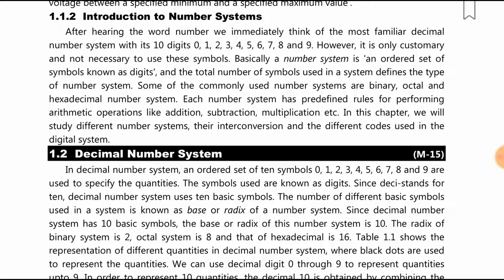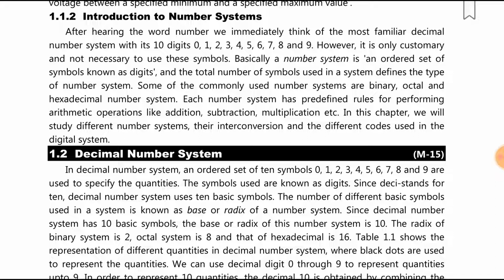However, it is only customary and not necessary to use these symbols. Basically, a number system is an ordered set of symbols known as digits, and the total number of symbols used in a system defines the base of the number system. Some of the commonly used number systems are binary, octal, and hexadecimal number systems.